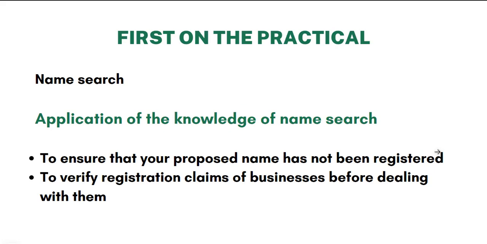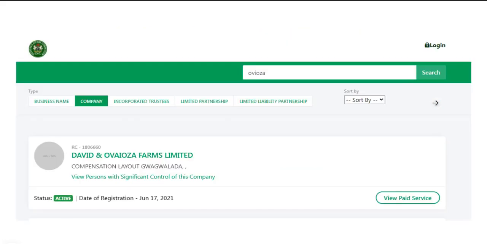First on the practical, I told us the process. You know, you have to do name search and then proceed to apply for the name reservation. Now we look at the application of the name search. It is important. This name search, as you've seen, ensures that your proposed name has not been registered, and then verifies registration claims of businesses before dealing with them. So when you have the knowledge of this name search, you can check businesses that say they've registered, to be sure of the owner, to be sure it is registered before dealing business with them, to know that it is real.